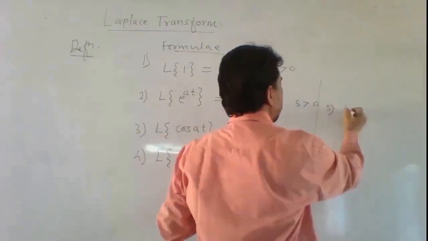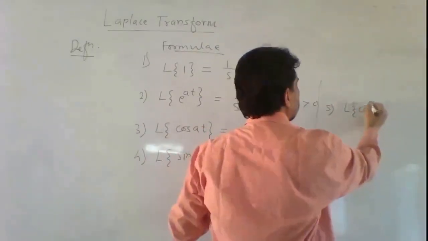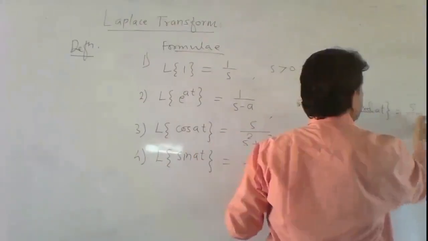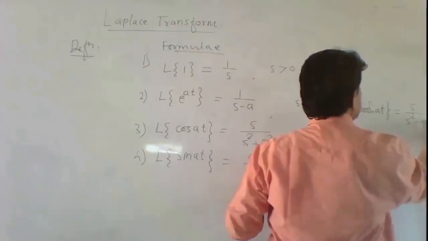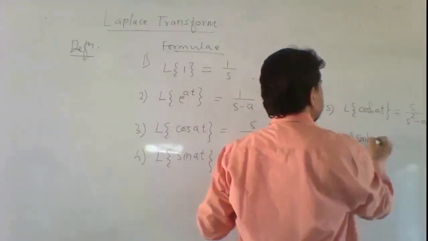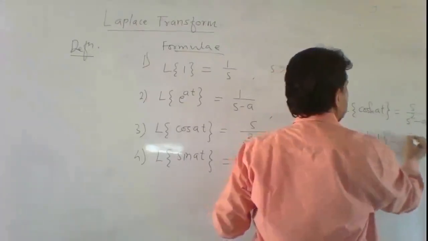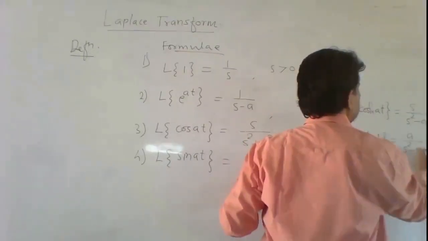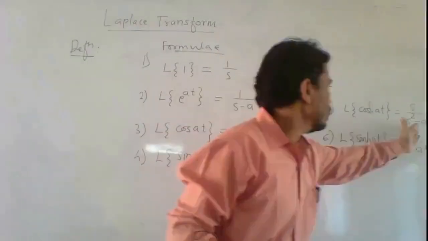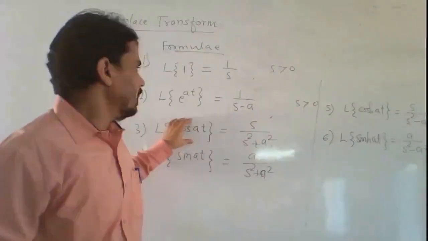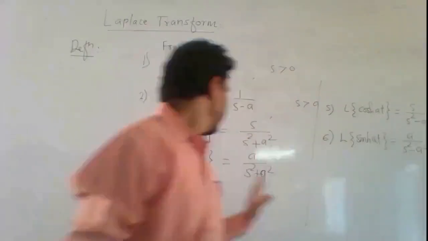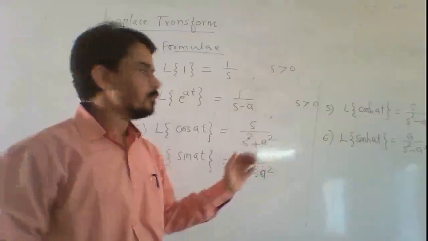Next, Laplace transform of hyperbolic function cosh at is equal to s upon s square minus a square. Laplace transform of sinh at is equal to a upon s square minus a square. So there is a difference in the denominator between the trigonometric functions cos and sin and the hyperbolic functions. There is the negative sign in the hyperbolic function.